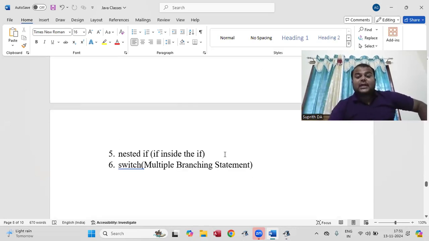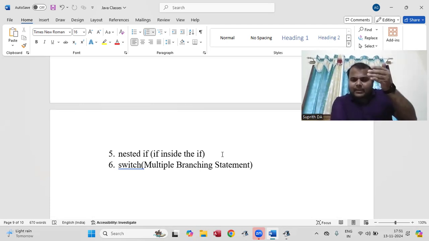Next is nested if. What do you mean by nested if? Nested is a technical word. Nested means we are writing an if statement within another if statement, that is known as if within the if.